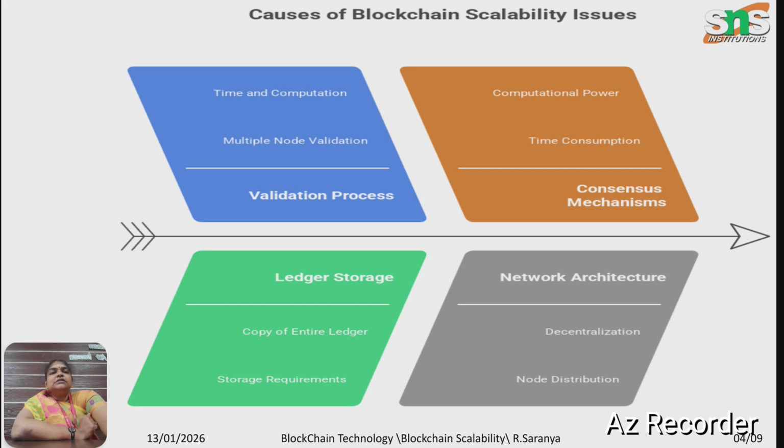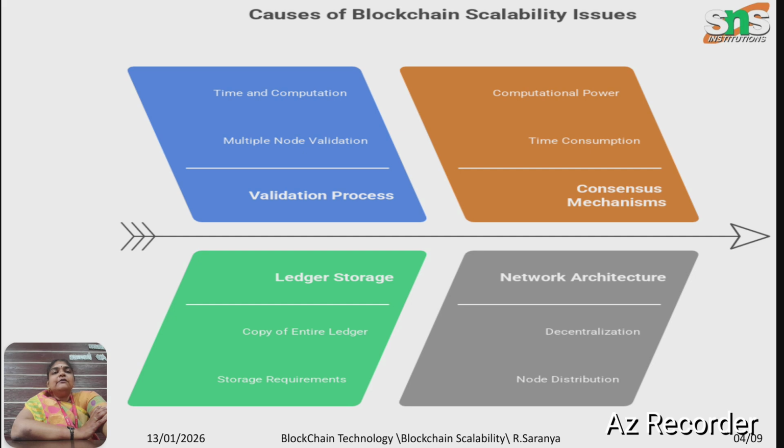We'll see what the causes of blockchain scalability issues are: the validation process, the use of algorithms for verifying the transactions, ledger storage, and network architecture. When you come to the validation process, we have to go through multiple nodes. So multiple node validation is required, which requires more time and computation. All the computations need to be validated through algorithms, which is time consuming. After that, everything should be entered into the ledger, and the storage requirement will be very high when the volume goes high.